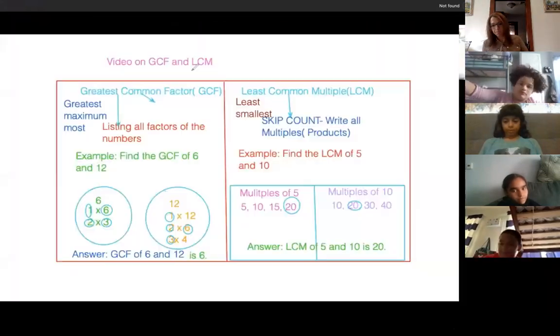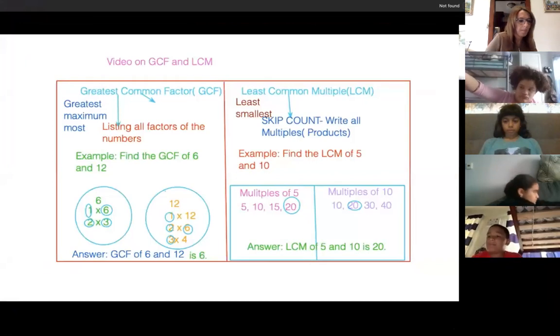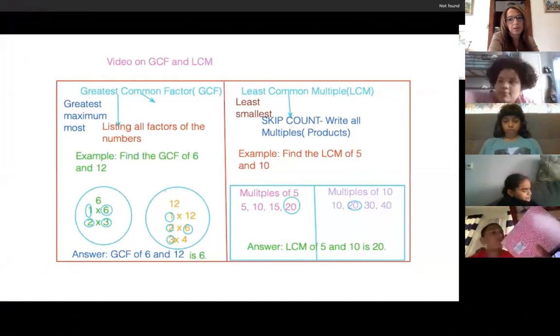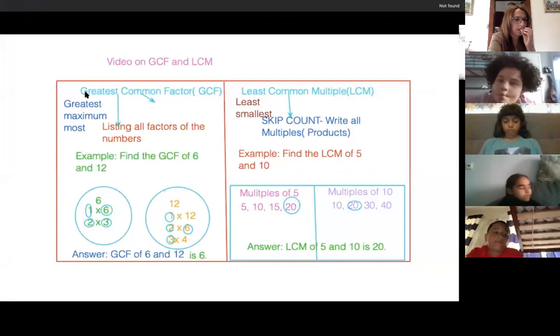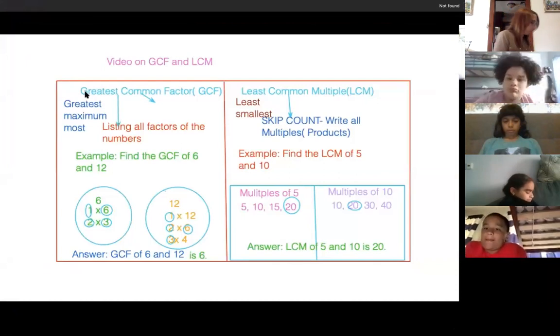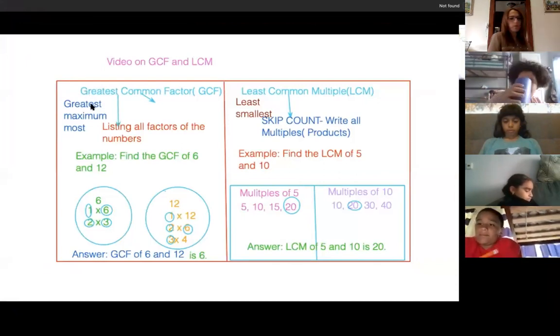When we are talking about finding the greatest common factor, which is on the left, where my cursor is, when you see the words greatest common factor, immediately you need to think of the words greatest, maximum, and most. And when you find the greatest common factor, what you're going to do is list all the factors of the number. So let's look at my friend 6 and 12. We want to find the greatest common factor of 6 and 12.